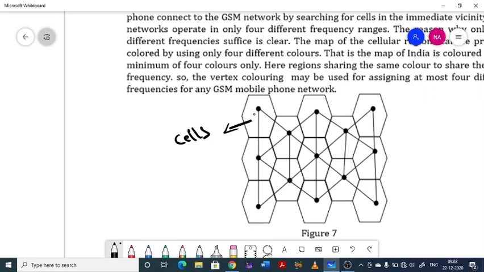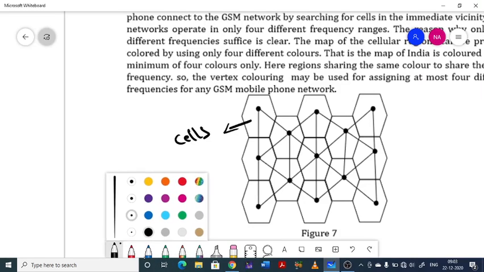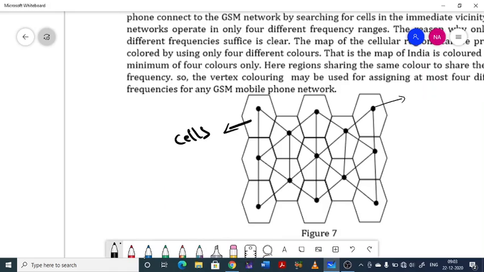Each cell should have a communication tower. So this one is the communication tower. So first they have to identify the region, then it will be divided into hexagons. Then each region in that shape is called a cell.